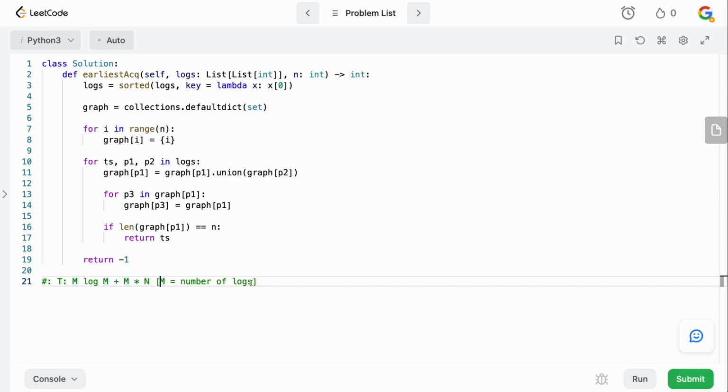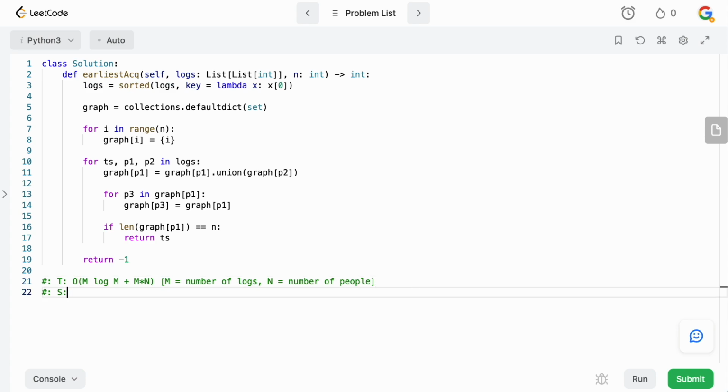And then we can also say that n equals the number of people. So our total time complexity is going to be big O of m log m plus m times n. So m times n is for the actual part where we join everything together, and then m log m is for the actual sorting of the logs.